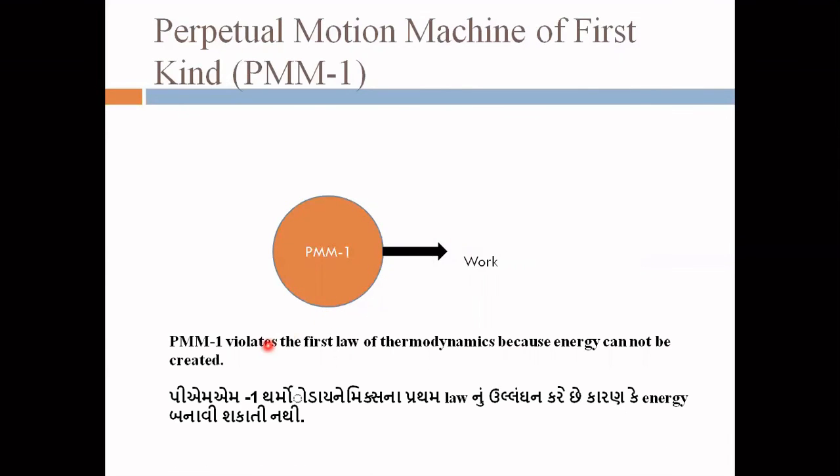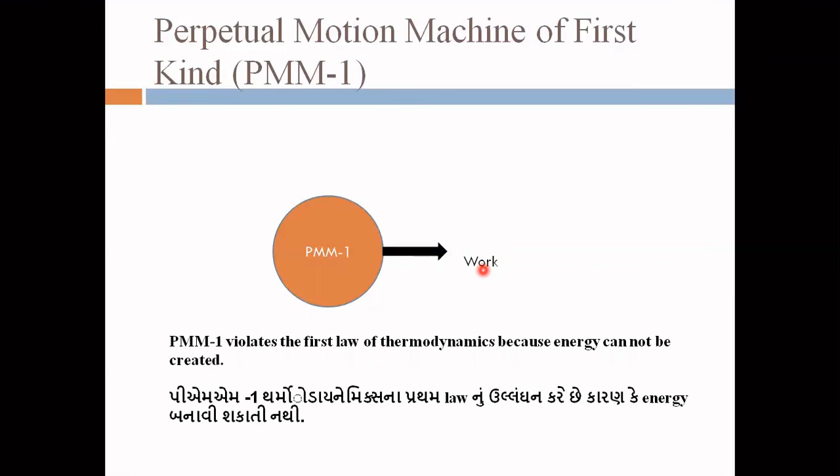So what you can write, this PMM1 violates the first law of thermodynamics because energy cannot be created. This PMM says that work is created, so it is not possible. We need to perform a certain amount of heat transfer, and then there will be work transfer. So PMM1 thermodynamics ના પ્રથમ લો નું ઉલ્લંઘન કરે છે કારણ કે એનર્જી બનાવી શકાતી નથી. Okay, so that is related to PMM1, the perpetual motion machine of the first kind.